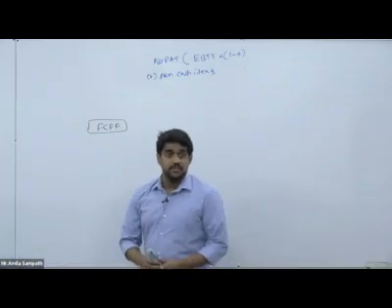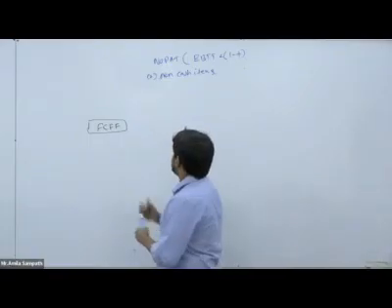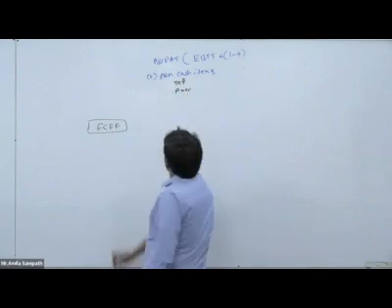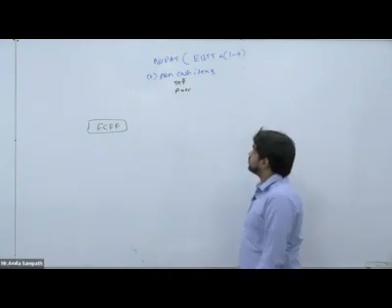Yes, the main item is depreciation, and as well as amortization. Depreciation and amortization we can add back.